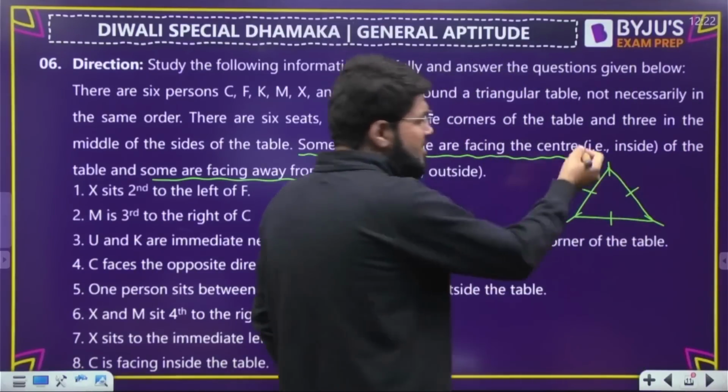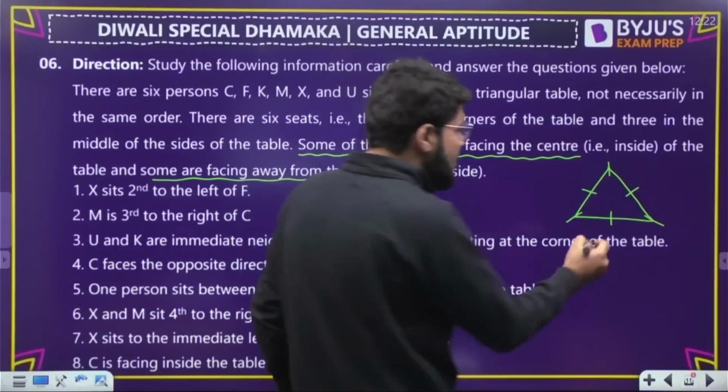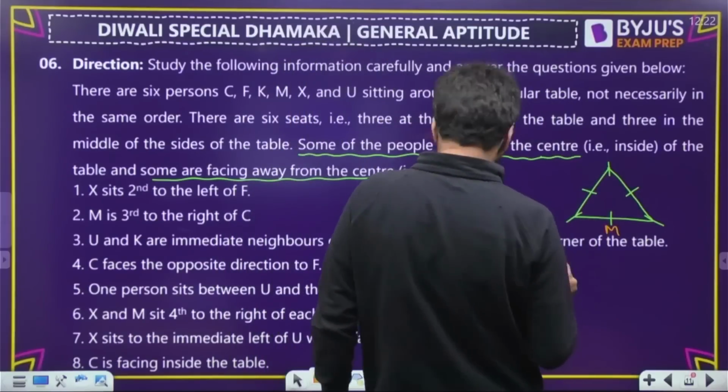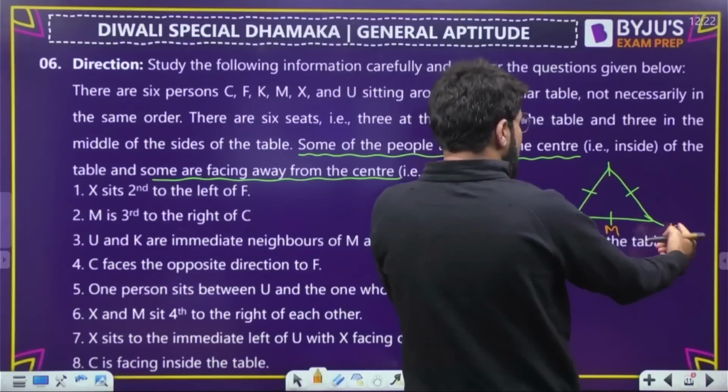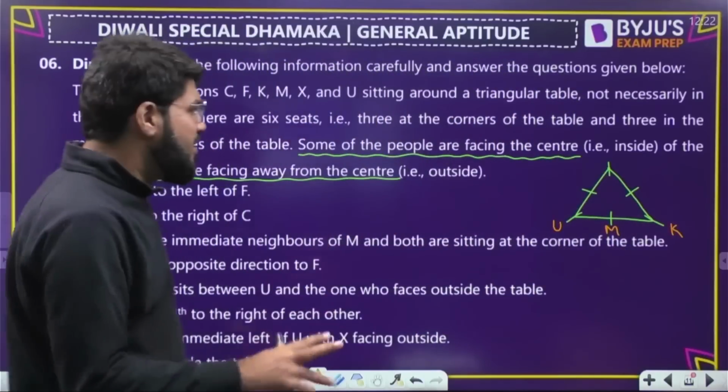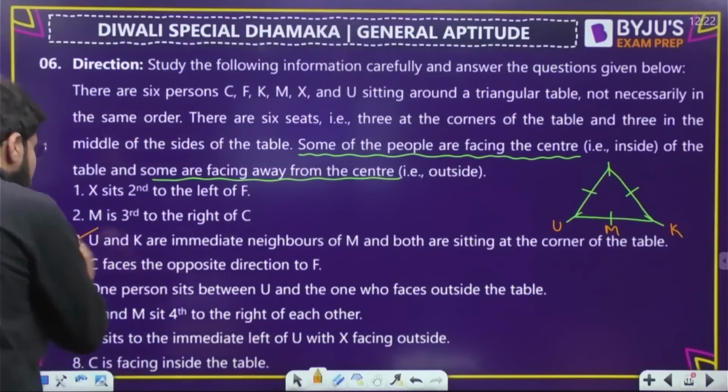So you know it's a symmetric triangle है, कोई भी middle ले सकते हो. So let us start from here. Suppose this is M. So U and K are immediate neighbors. U and K will be at these two, or you can swap also. We'll see if this doesn't work.